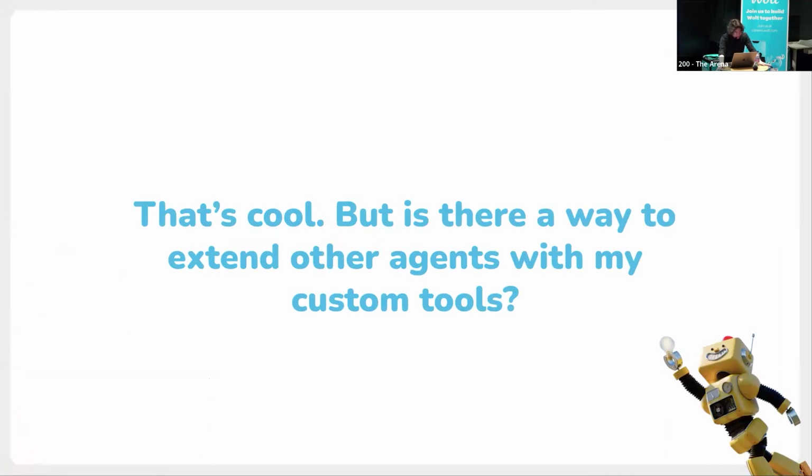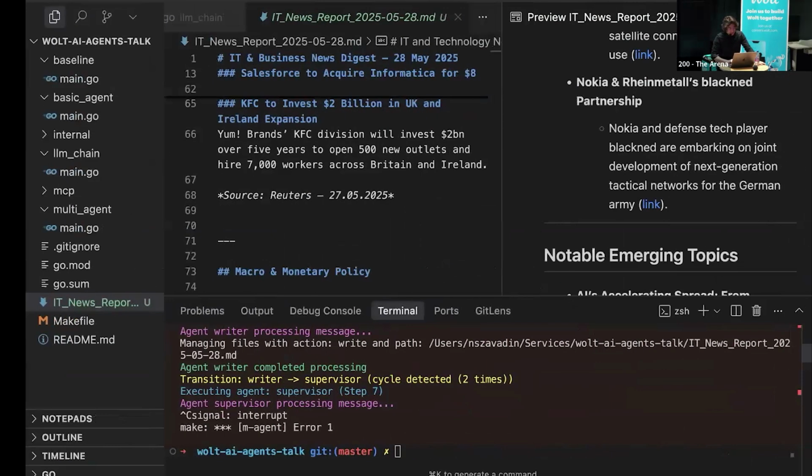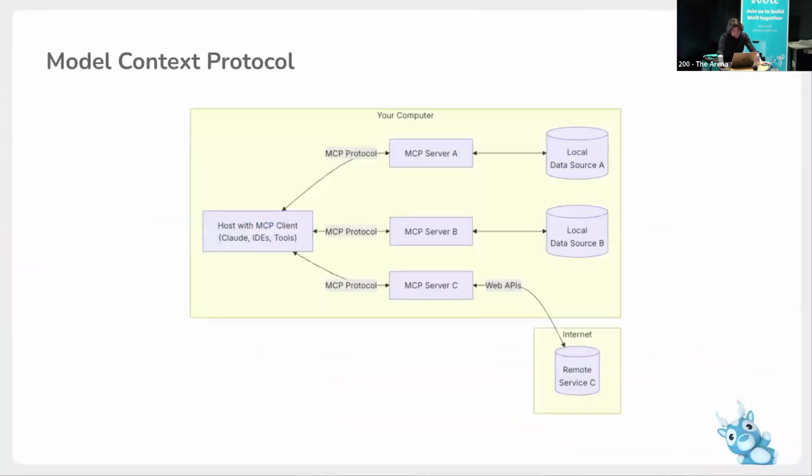But we have already some cool agents. For example, something that we have in Cursor is also an agent. But can we make the Cursor agent even more powerful? Because you already saw that these tools are just functions. Can we extend these functions? Can we provide something to help the model with context, to integrate, for example, with our corporate data? Because we all have our internal libraries that have some documentation somewhere. Can we somehow help the Cursor agent with it? And folks from Anthropic developed this MCP protocol.